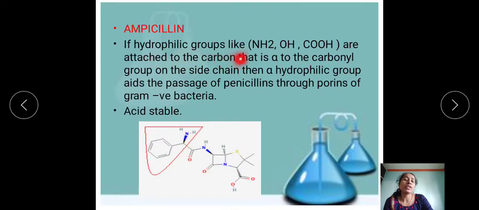If we attach hydrophilic groups, that is NH2, OH or COOH, at the alpha position to the carbonyl carbon, this is the carbonyl carbon and that one is the alpha carbon, then these give better activity against gram negative bacteria.